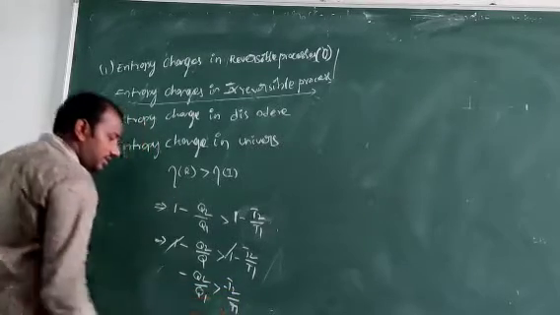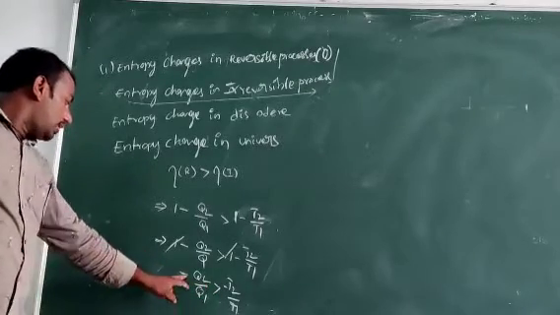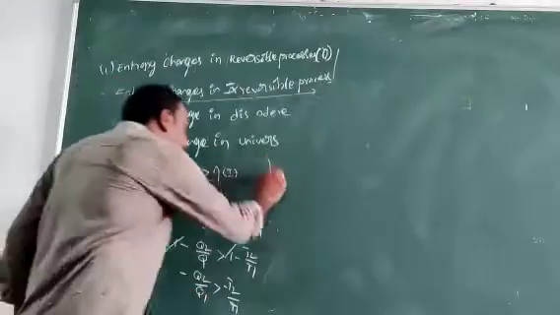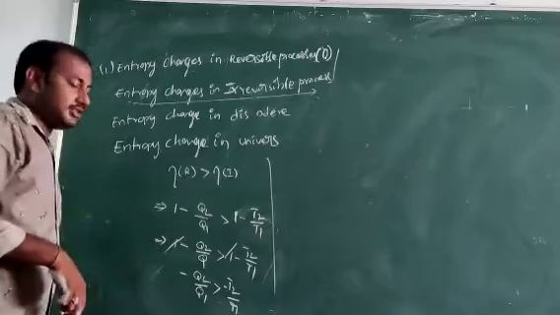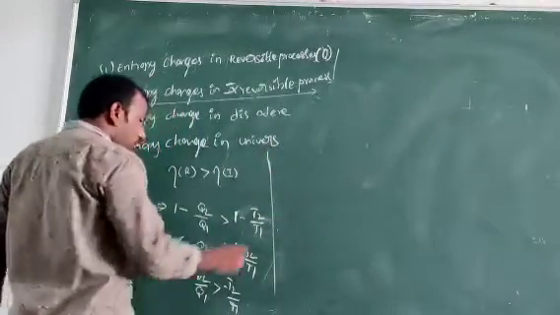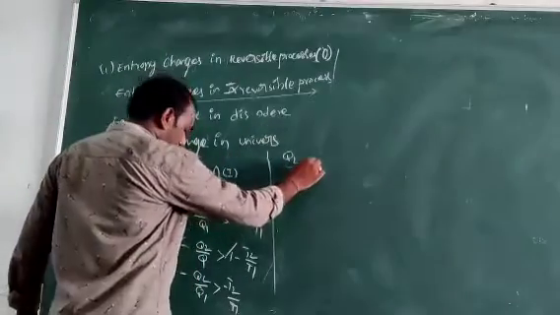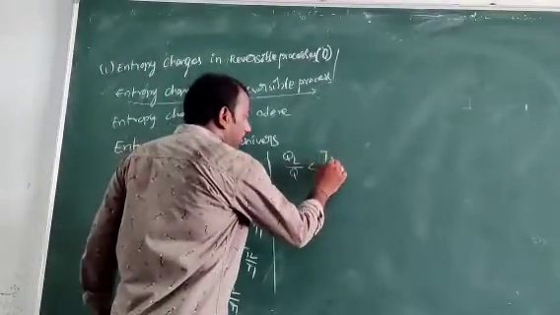Since the minus is common on both sides, the inequality symbol changes. So Q2 by Q1 is greater than T2 by T1.